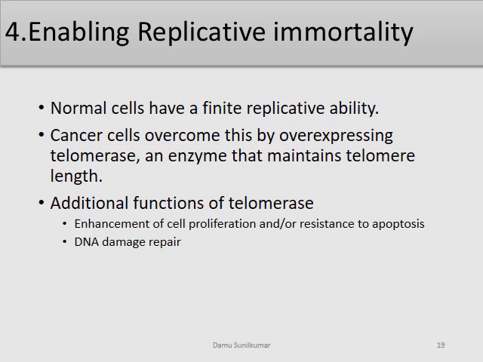And this process is also aided in part because of the loss of function of the tumor suppressor gene, which is TP53. There are also some additional functions that have been described recently, where the telomerase will enhance the cell proliferation also, and also they will help to resist apoptosis.